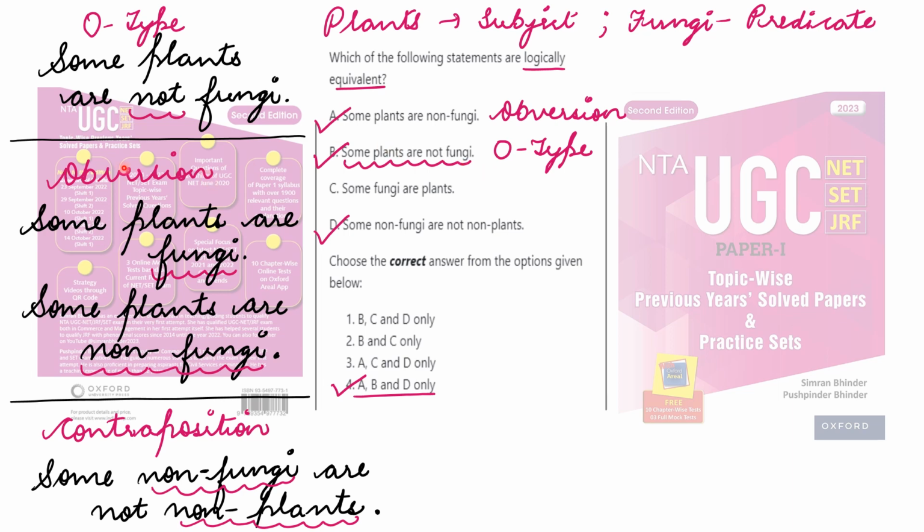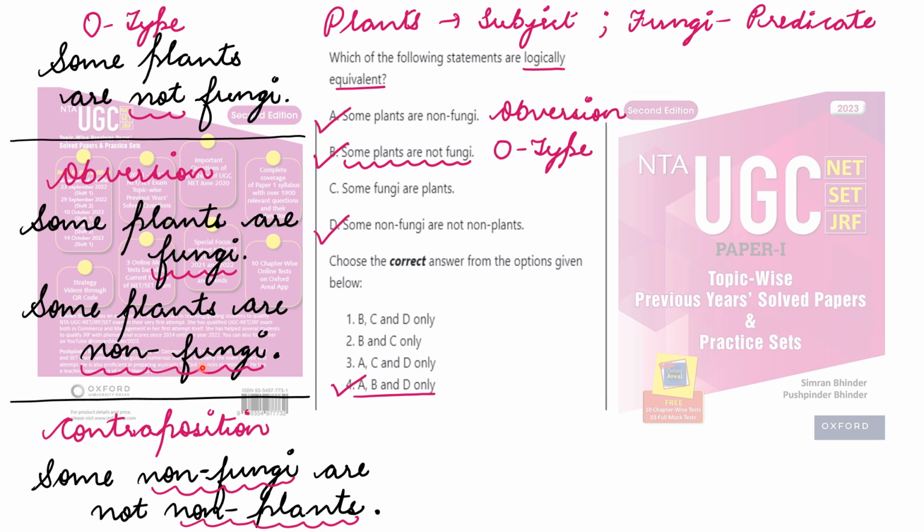So as per the obversion process, हमने क्या prepare किया था? First of all, what is O type? Some plants are not fungi, right? So under obversion हमें first of all क्या करना है? जो हमारी negative statement है उसे हम affirmative बनाएंगे. So this is the affirmative statement over here under the obversion process: some plants are fungi, right? Affirmative इसे बनाकर what we have to do is हमें complementary term replace करनी है in the predicate term.